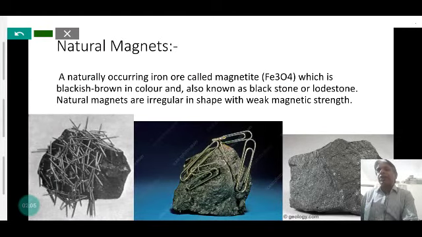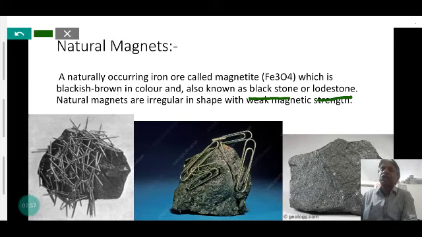Natural magnet is a naturally occurring iron ore called magnetite, whose chemical formula is Fe3O4, the magnetic oxide, a mixture of oxides of iron, which is blackish brown in color and also known as black stone. This mineral was used for navigation to find the direction, so it is also called lodestone.